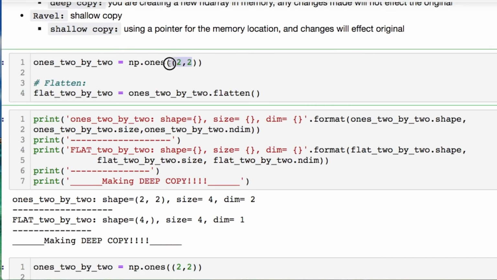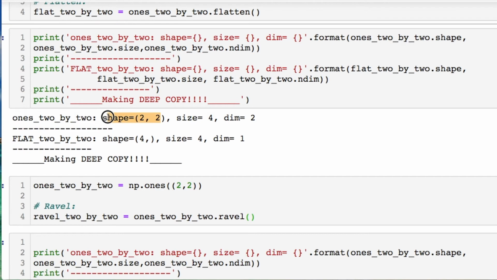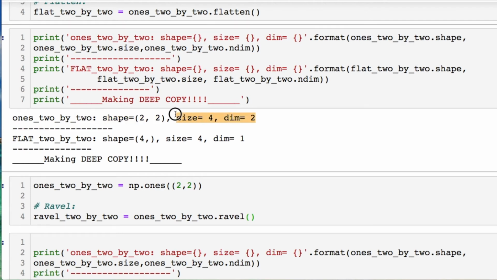So let's have our 2 by 2 of all ones and let's flatten it out and see what happens. So we have our shape, which is starting with a 2 by 2. It's 2 dimensions, size 4. It gets flattened out into a 1-dimensional array, okay, that you see right here. That's the deep copy that we're using with the flatten.